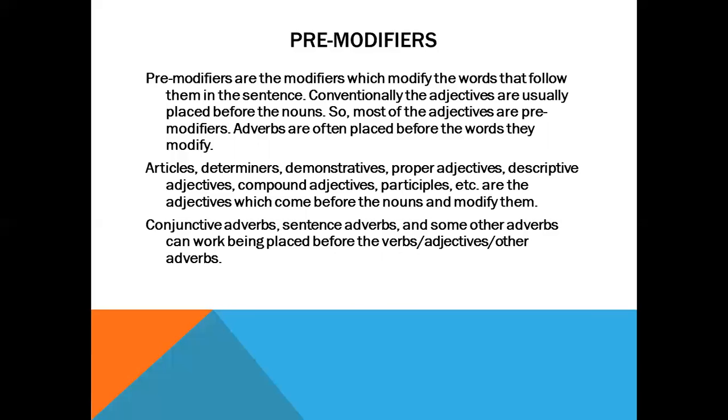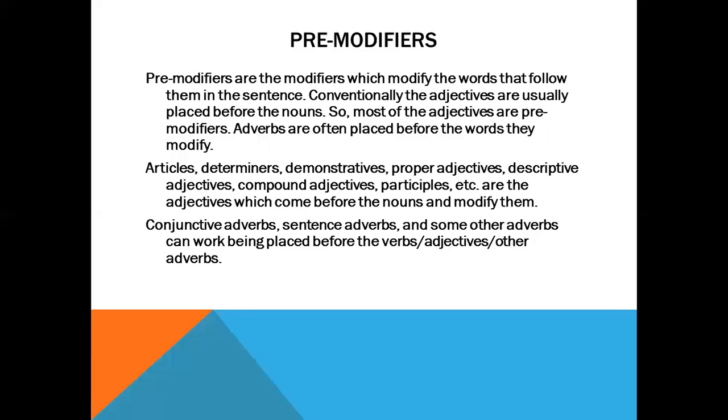They can be articles, determiners, demonstratives, proper adjectives, descriptive adjectives, compound adjectives, participles, etc. Because these words modify nouns and they are placed before the nouns. There are also some other terms that are used as pre-modifiers like conjunctive adverbs, sentence adverbs, and some other adverbs that can work being placed before the verbs, adjectives, or other adverbs.